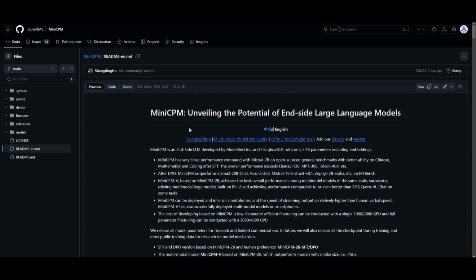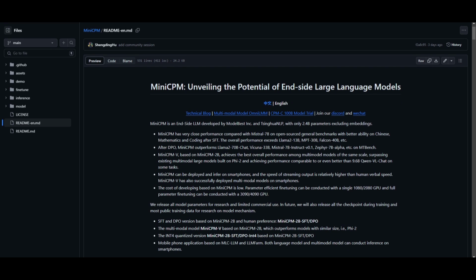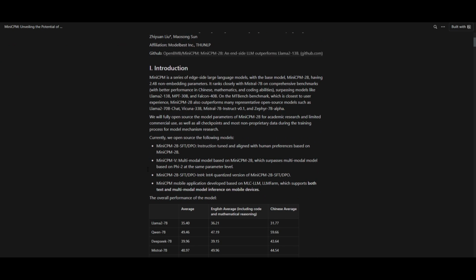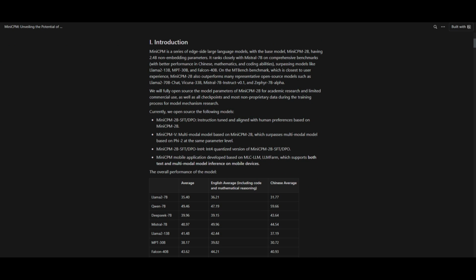In today's video, we're going to be taking a look at MiniCPM, which is a cutting-edge series of different edge-side large language models. It's designed to handle a wide range of tasks with exceptional performance. If you go to their blog post, we can see that they have released multiple different ranges of models under the MiniCPM branch, and at its core they have a base model, the MiniCPM 2 billion parameter model, which boasts an impressive 2.4 billion non-embedding parameters.